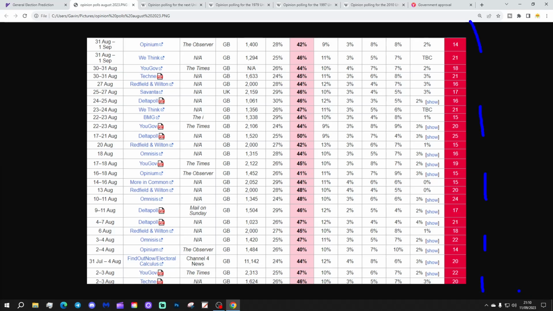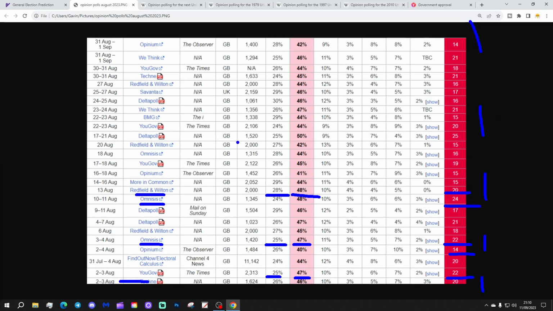So let's go through a few of them, shall we? We start off with Techne, this one just here, giving Labour a 20% lead: 26% Conservatives, 46% for Labour. A smaller Labour lead is Opinium, just here, 14% for them, giving the Conservatives 26% and Labour on 40%. A big Labour lead we see is this one, Omnisis. They've tended to give Labour the largest leads of all the pollsters, with a 24% lead. They get 48% to Conservatives' 24% of the vote.